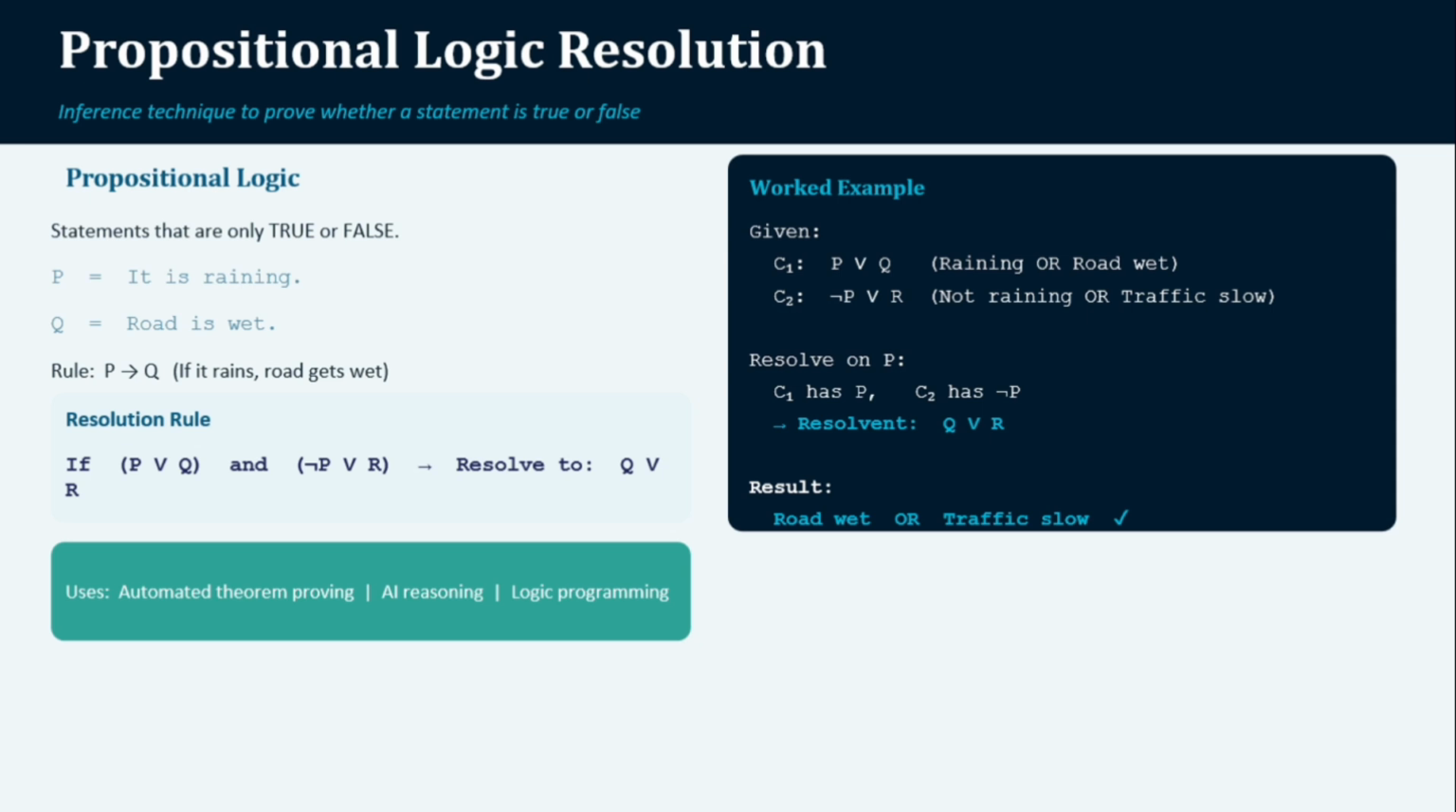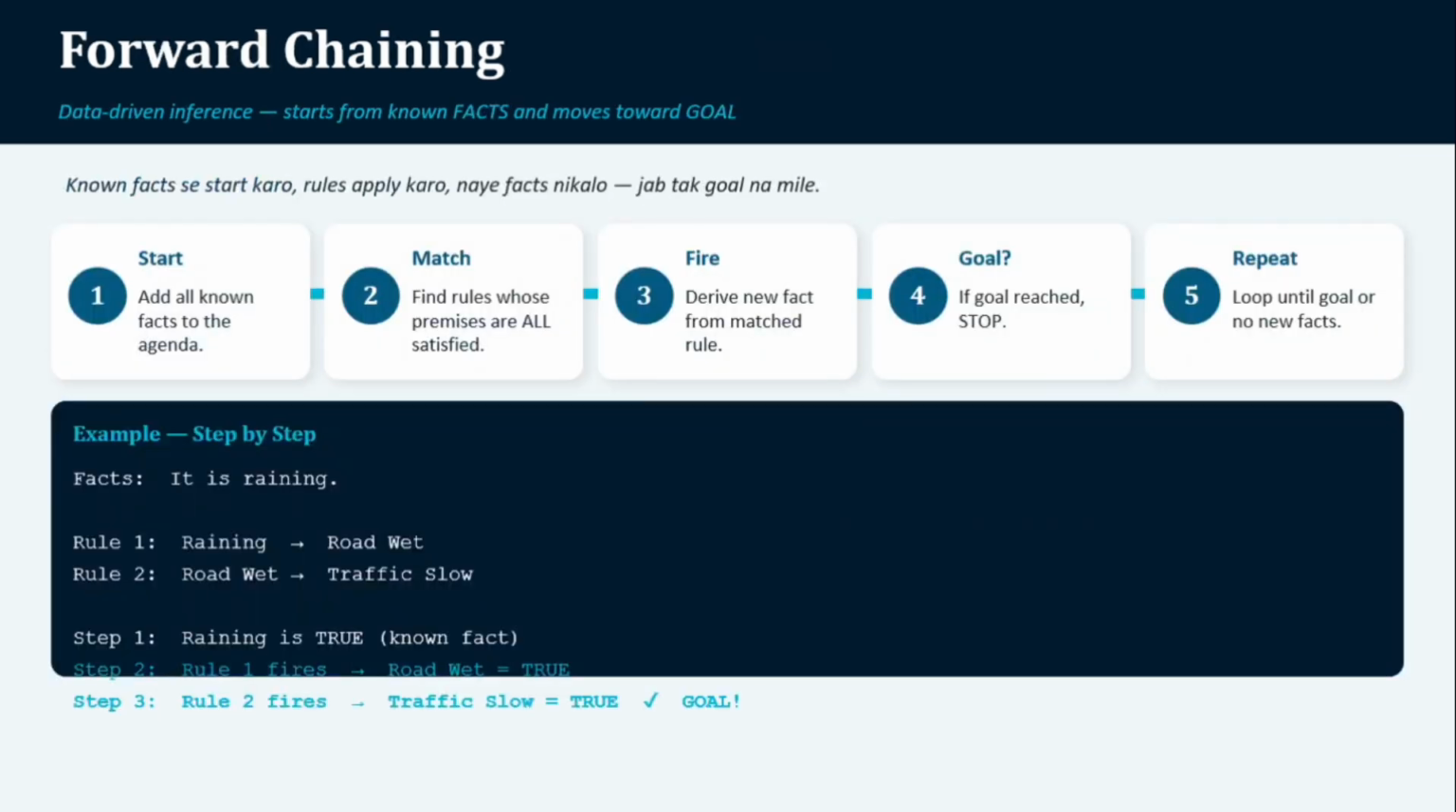So now let's discuss forward chaining. Forward chaining is a data-driven inference method. It starts with known facts and applies rules repeatedly until a goal is reached. For example, the fact is: it is raining. Rule number 1: if it is raining, then the road is wet. Rule number 2: if the road is wet, then traffic is slow.